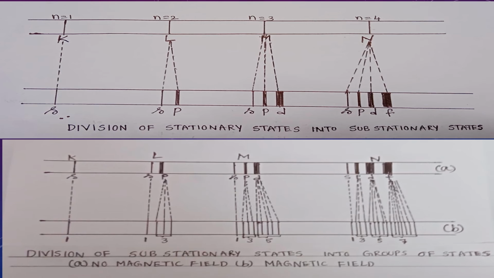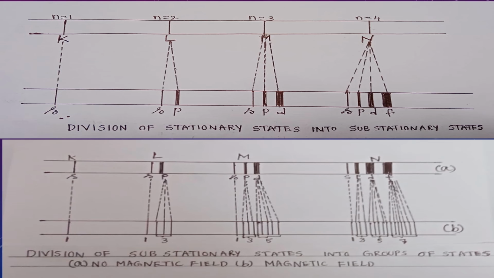Under the influence of a magnetic field, these substates are further split into groups of states as shown in the figure. See the second diagram. There are two parts, A and B. This diagram is about division of substationary states into groups. A part represents the division of substationary states into groups when there is no magnetic field.